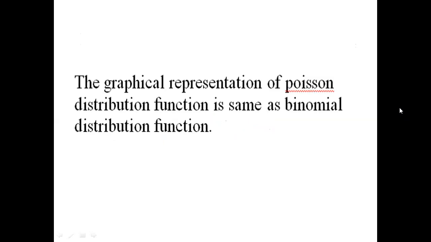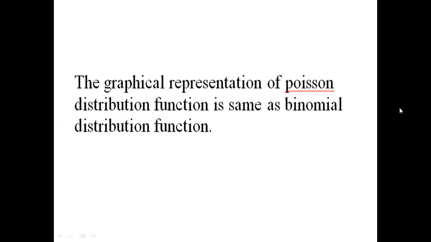That's why the Poisson's distribution function also belongs to a discrete random variable. In the previous class, the binomial distribution function also belonged to a discrete random variable. That's why the graphical structure for both the binomial and Poisson distribution and density functions is the same. The distribution function is like a staircase form and the density function is like an impulse function.